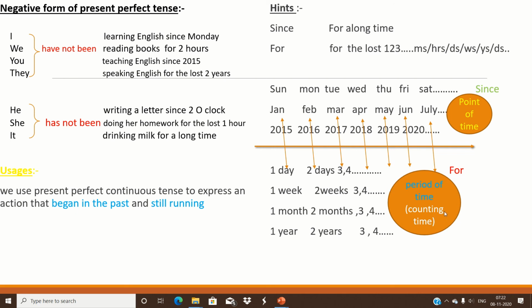So a period of time is countable time. We are counting time, so for the period of time we use for. So these are the hints of present perfect continuous tense.